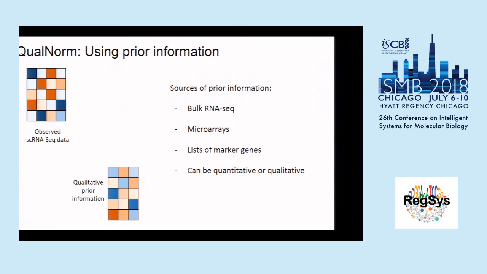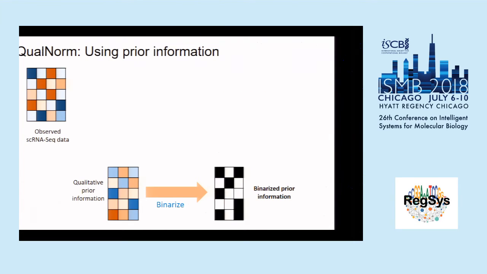To deal with this problem, we use a method called qual-norm, which transforms the prior information, which can be either qualitative or quantitative, into a form that can be used for UNCURL. The reason that we want to convert the prior information into an initialization is because UNCURL is a non-convex algorithm, so information in the initialization will also be present in the outcome. This is usually a bad thing, but in this case, we can turn it into a good thing, basically. The first step in using prior information is to binarize it. First, we take the median of each gene, and then the values above the median are set to 1, and the values below the median are set to 0.